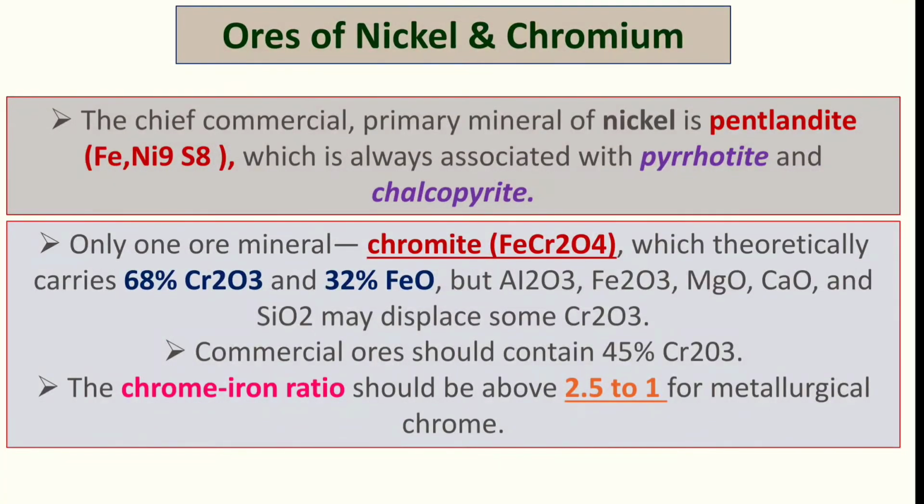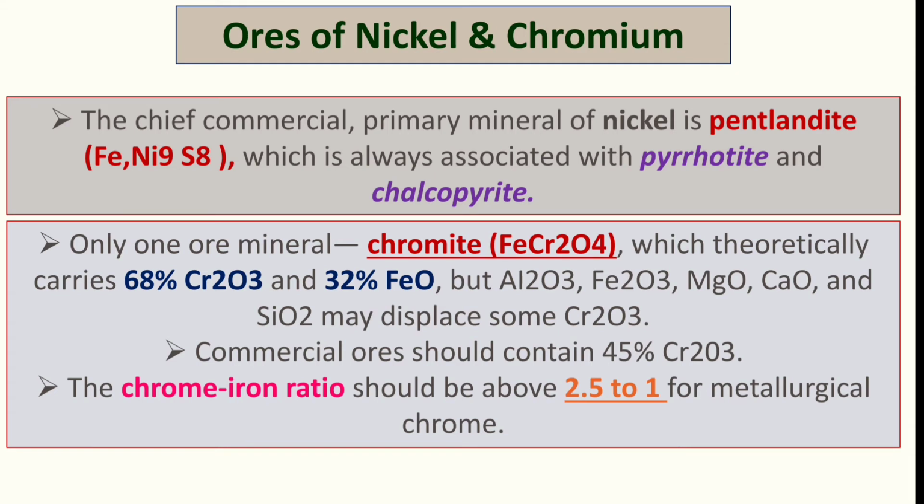Nickel ores, nickel and chromite, these are also important. So the chief commercial primary mineral of nickel, that is pentlandite. So pentlandite you have to remember, one of the most important minerals of nickel, (Fe,Ni)9S8.